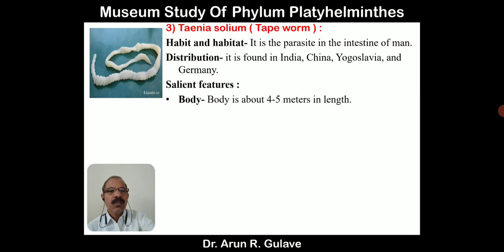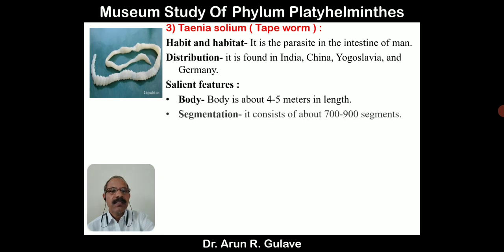Salient features. The body is about 4 to 5 meters in length. See the animal. It is elongated, with a long, flattened body present in the intestine. The body is segmented. The 4 to 5 meter body has 700 to 900 segments.